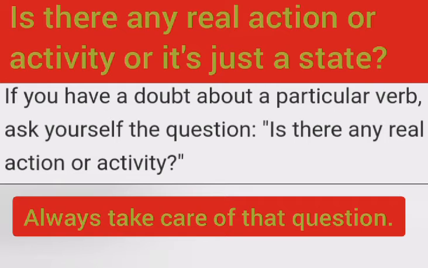Is there any real action? This is a very important question. Is there any real action or activity, or is it just a state? If you have real action or activity, you can use it in the present continuous tense. But if it's just a state, you can't use it at all. So take care of that question and always ask yourself that question. Is there any real action or activity, or is it just a state?